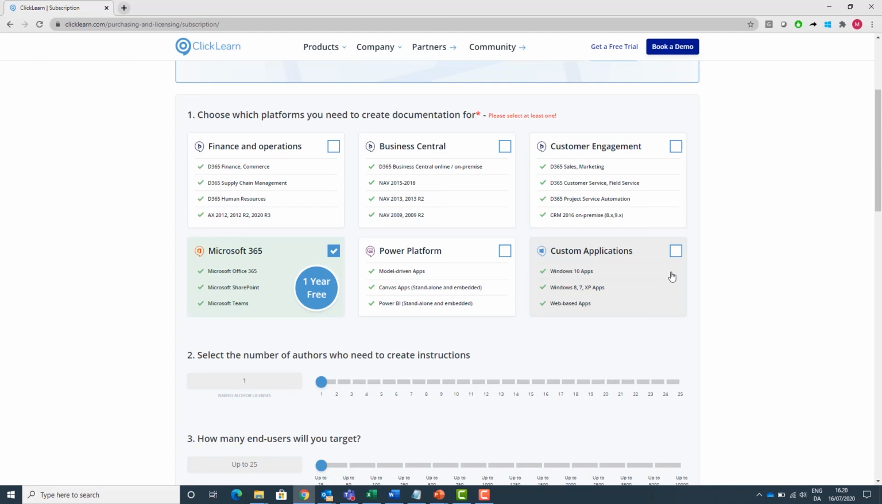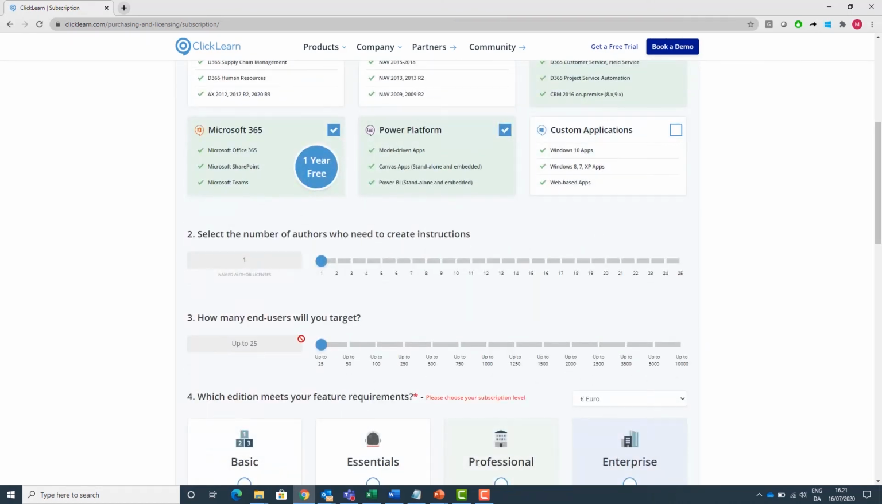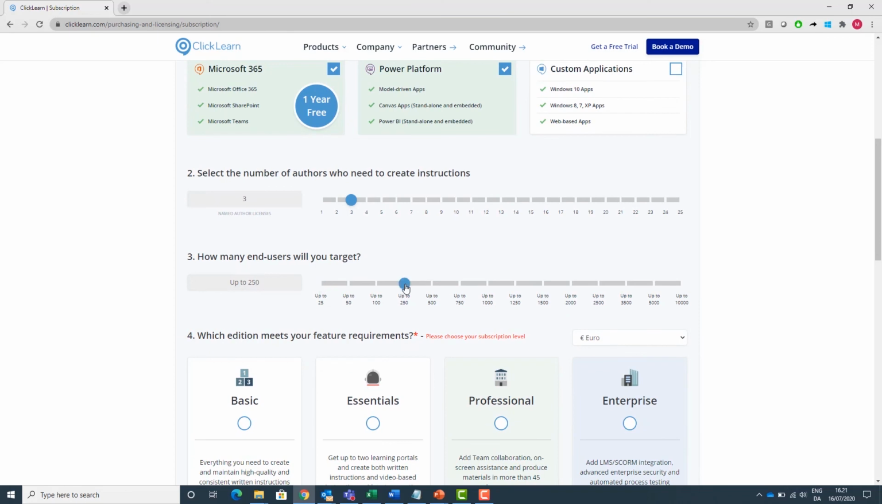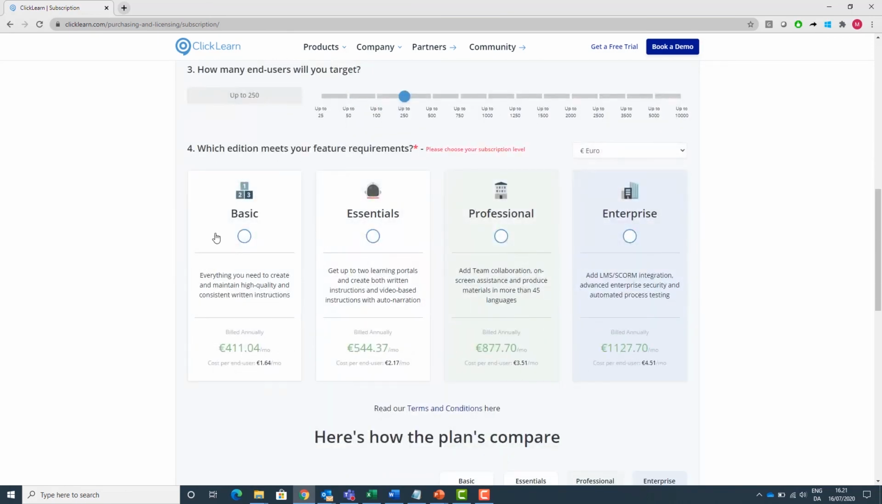As an example here in the browser, ClickLearn is capable of capturing your processes. Personally, I am using customer engagement a lot, and we also have some Power Platforms embedded into it, and I like to have the Outlook or the Office suite included in my price. I will now take an example of 3 people that will need to create learning instructions, and I have 250 employees that will be consuming my learning materials. Then we now have the price for each edition.